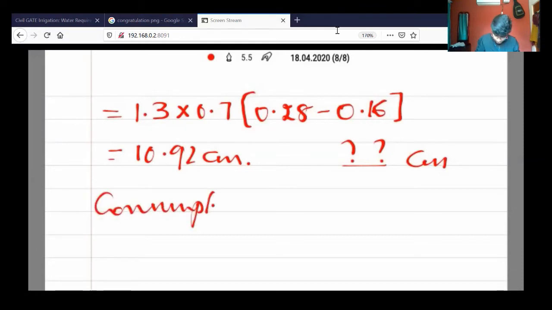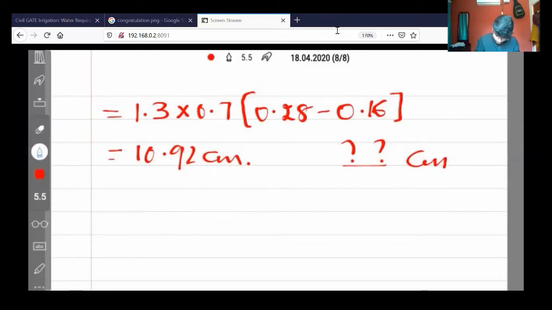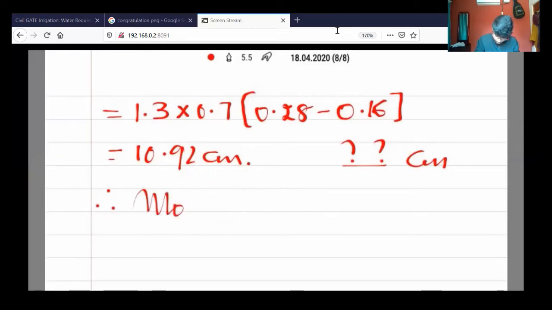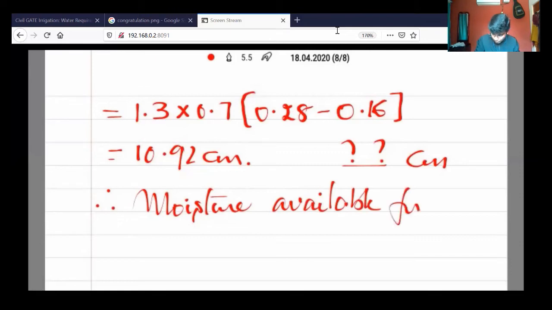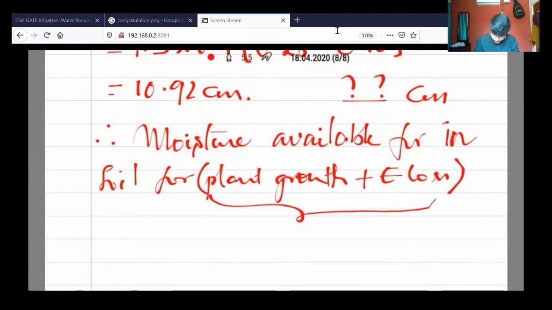So the moisture available in the soil for plant growth plus evaporation losses, these evaporation losses and plant growth together we are calling consumptive use.